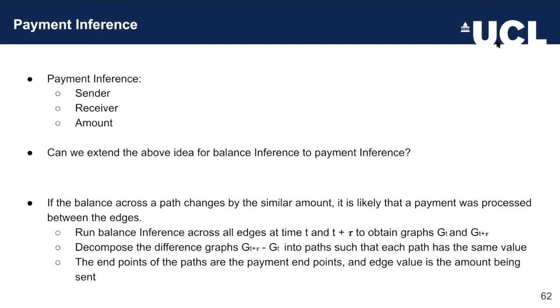So here we know the sender, receiver, and the amount. But can we extend the attack from before to a payment inference? If the balance of a path changes by a small amount, it's likely that a payment was processed between the edges. So what we could do is run a balance inference attack on all edges at a certain point in time, and do it again at another point in time in order to receive 2 graph snapshots. We could then look at the differences between these 2 graphs in order to determine if you could find the edge value between the payments that were sent.